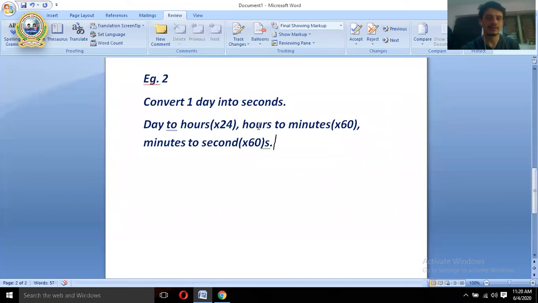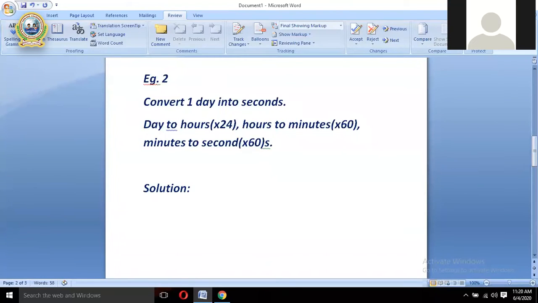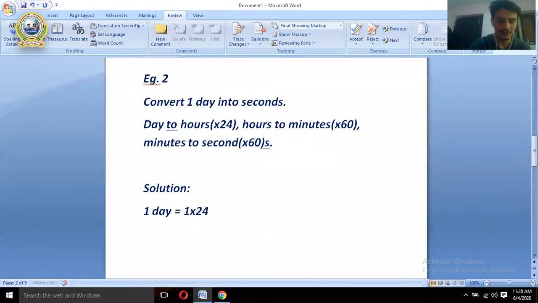Hours should be converted into minutes, and finally minutes to be converted into seconds. All right. Now, this is how we convert day into second. Now let's go to the solution. All right, now 1 day equals, we'll have to multiply by 24. 1 into 24, that goes into hours, right? Now what answer comes? All right, so you can write there equals 24 hours.